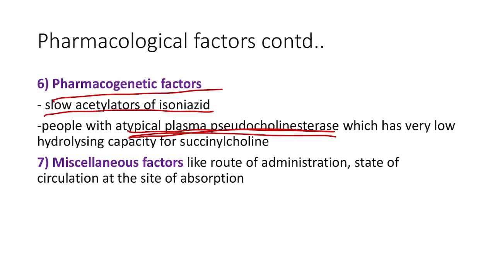For them, only 1/6 of the normal dose of succinylcholine is required because the hydrolysing power of the atypical plasma pseudocholinesterase is very low, and if we give a normal dose, that is more than 1/6 of the dose, then it can lead to a condition which is also called succinylcholine apnea.